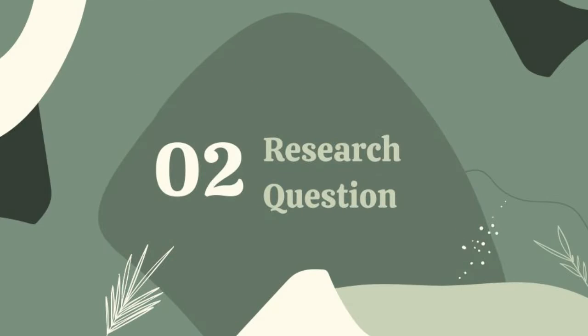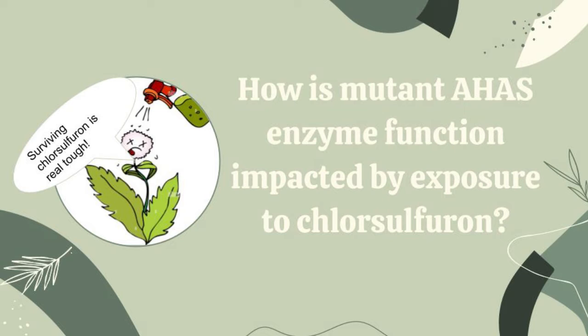So we observed that there is some enzyme in the GH50 Arabidopsis extract that interacted with the herbicide, but we don't know which enzyme specifically. Since we believe we have identified the DNA sequence containing the ALS gene from the chlorsulfuron-resistant mutant GH50, we plan on using this gene to test if the mutant AHAS enzyme is the enzyme that builds resistance to the chlorsulfuron. To examine this, we asked this question: how is the AHAS enzyme function impacted by the chlorsulfuron herbicide?